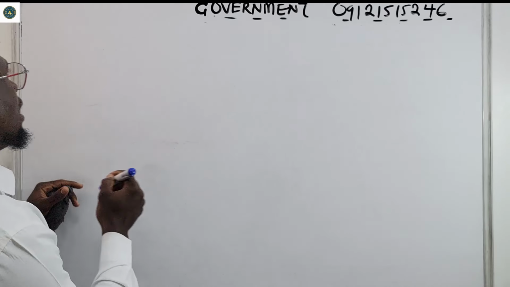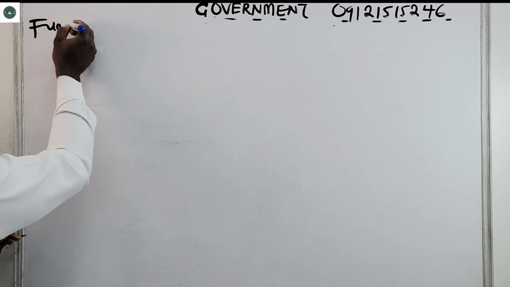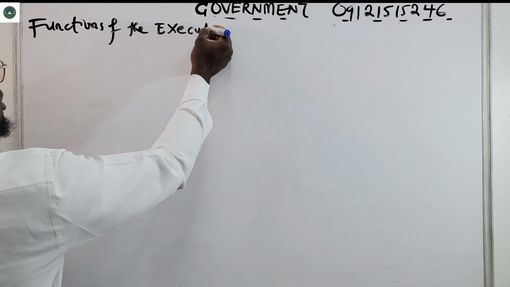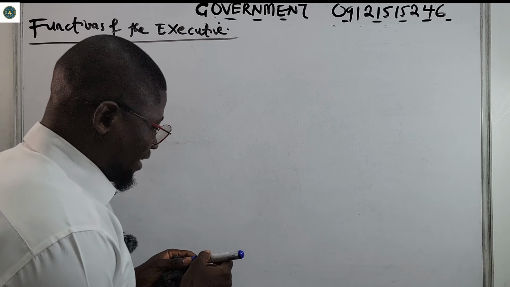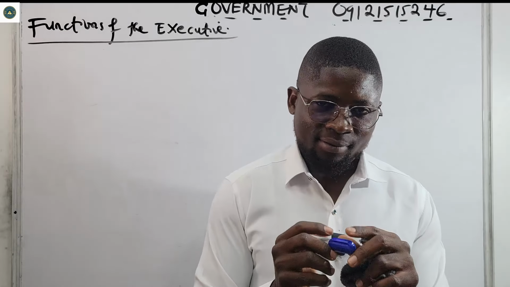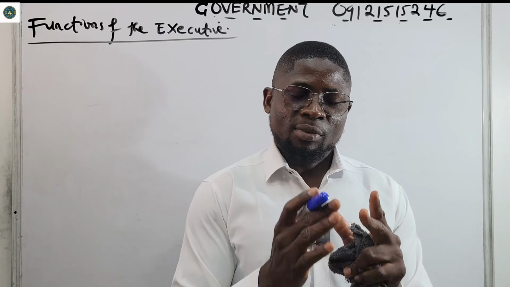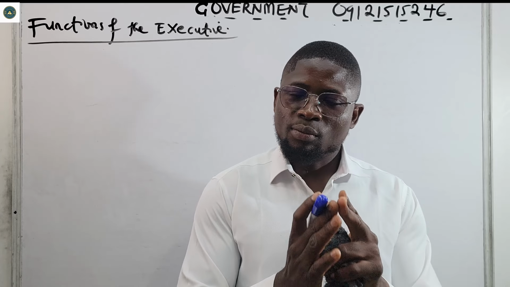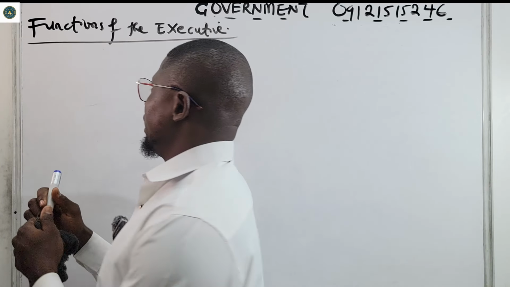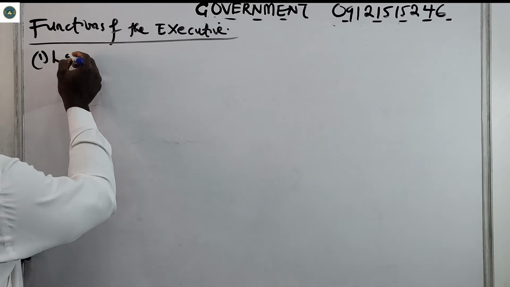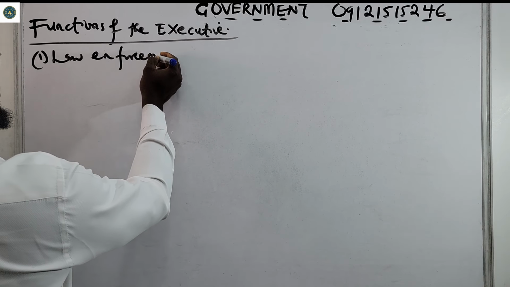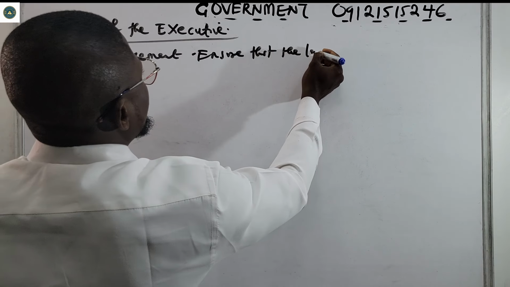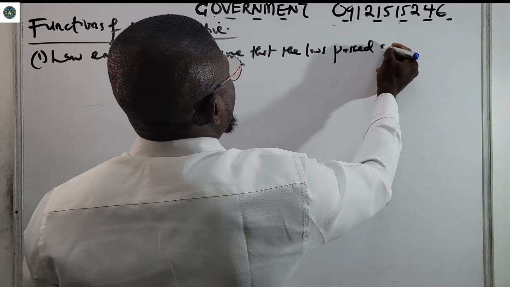All right, so now we're talking about the functions of the executive. What are the functions of the executive? Number 1 is law enforcement. They must ensure that the laws passed by the legislature are carried out. So the number 1 function is law enforcement: they ensure that the laws passed are carried out.